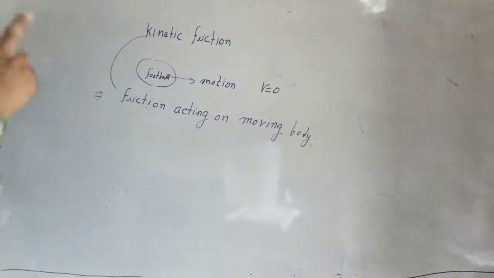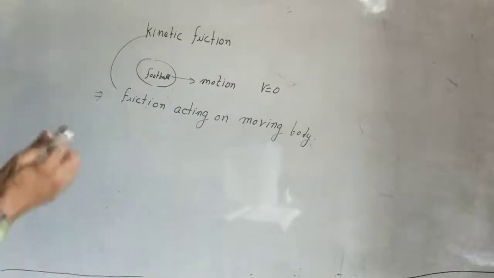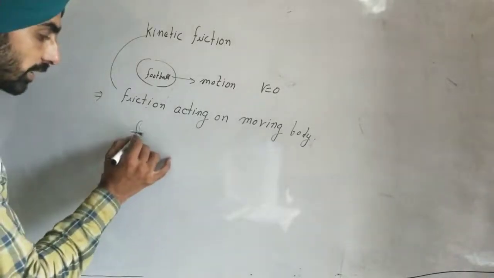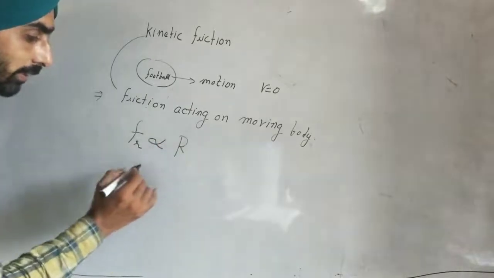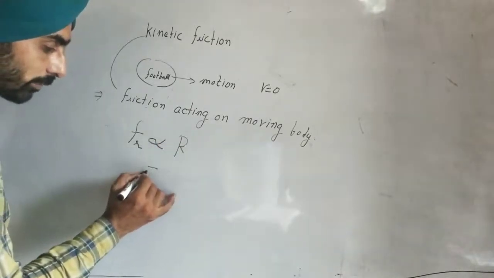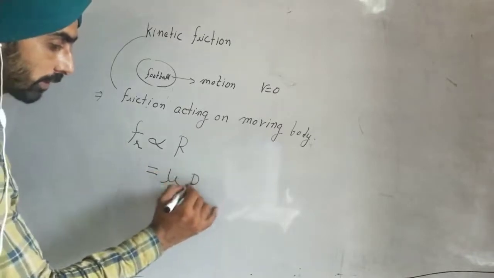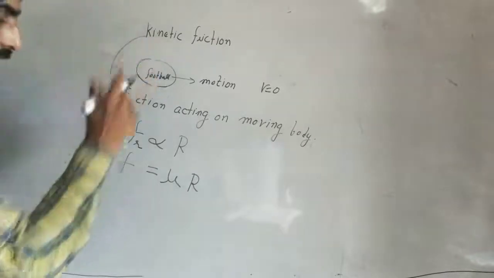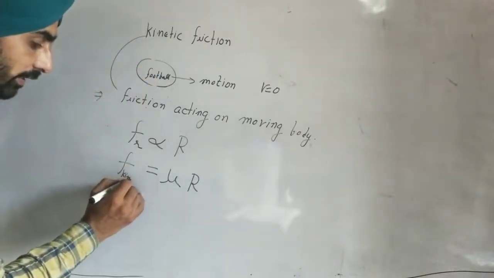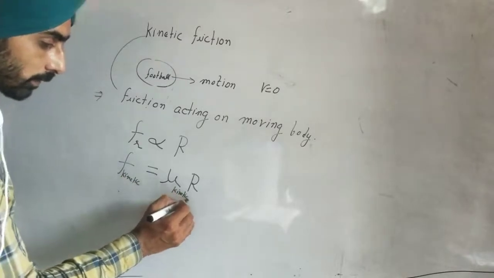I told you it is of two types, one is rolling and one is sliding. So we know that friction is directly proportional to the normal reaction. If we eliminate this proportionality, it will be replaced by an equals sign: F = mu into R. If this force is kinetic, F kinetic, it will become mu kinetic.